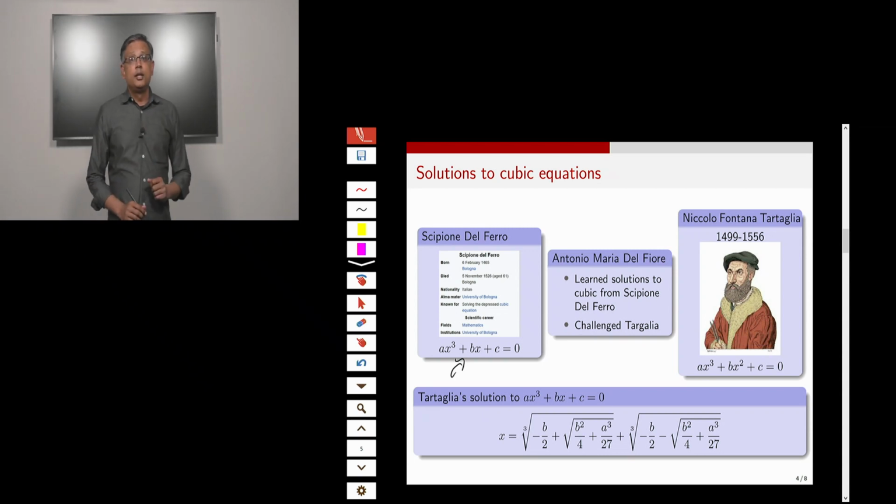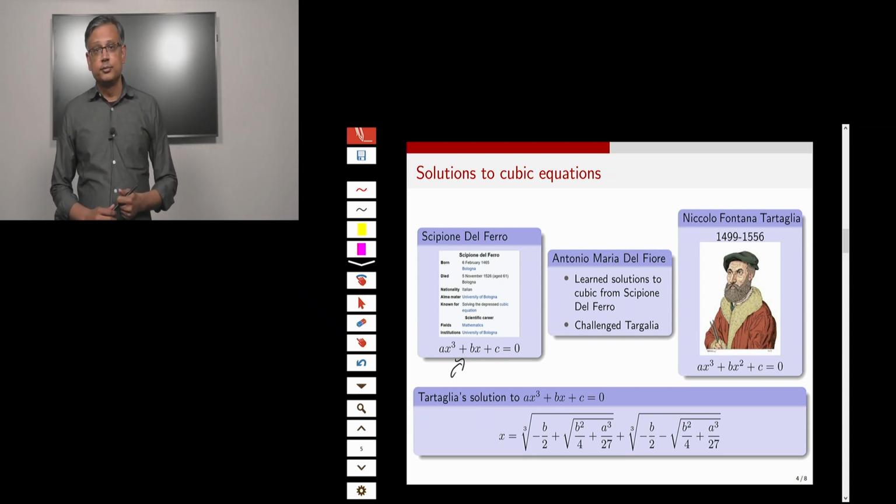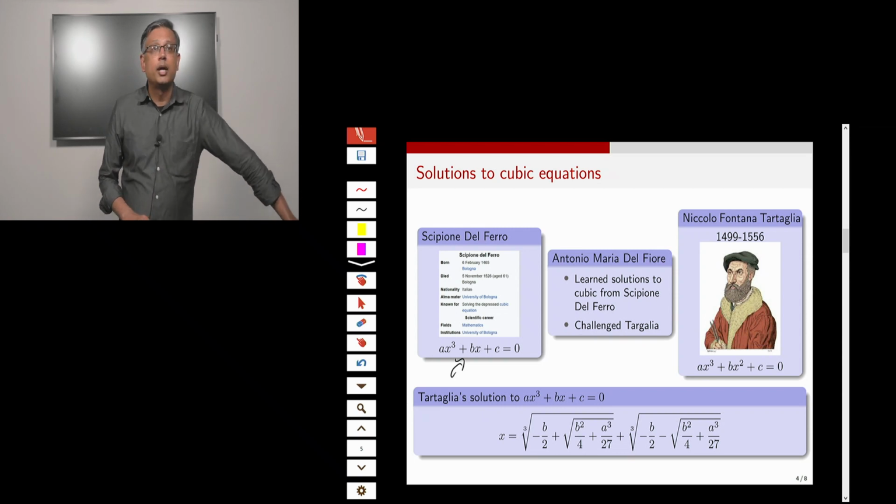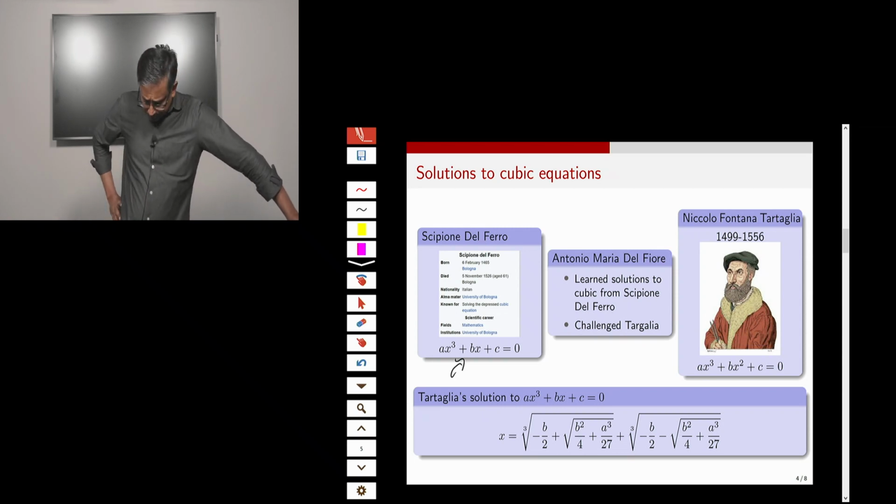However, he did not really reveal the solution to the world. And you might be wondering, why would a person who found a solution to an important mathematics problem not tell anyone about this? To understand that, we have to go back to medieval Europe.